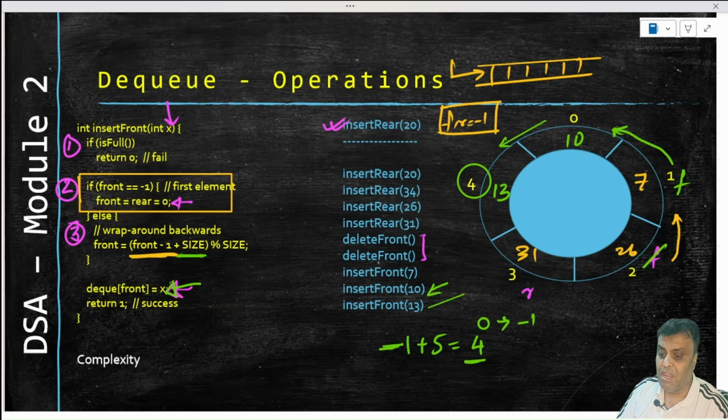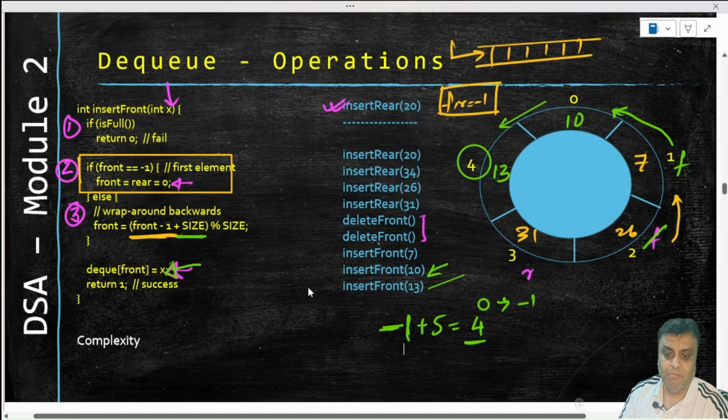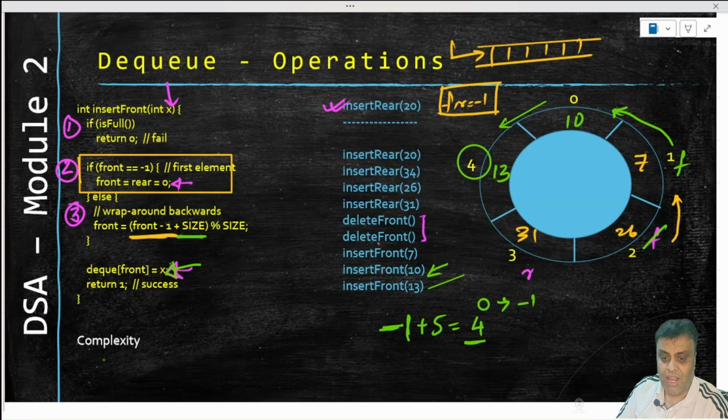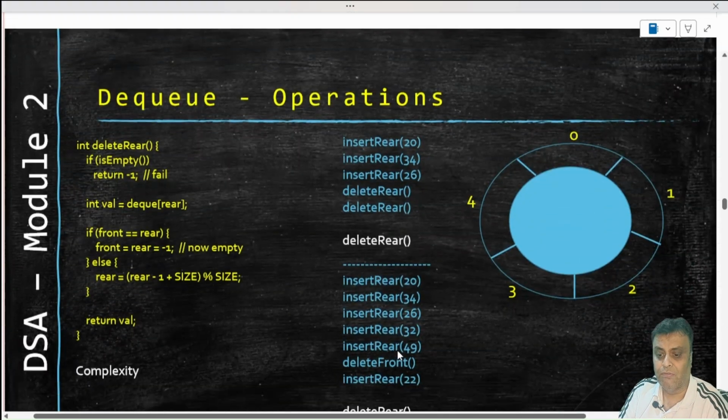Front minus 1 may become minus 1 also, because when front is at 0, it becomes minus 1, and at that point we'll have to add 5 in order to bring it back into the circle, right? So that is what this algorithm is all about. Moving on, the time complexity for this is the same, order of 1. Space complexity, all in-place replacements, so we will have order of 1.